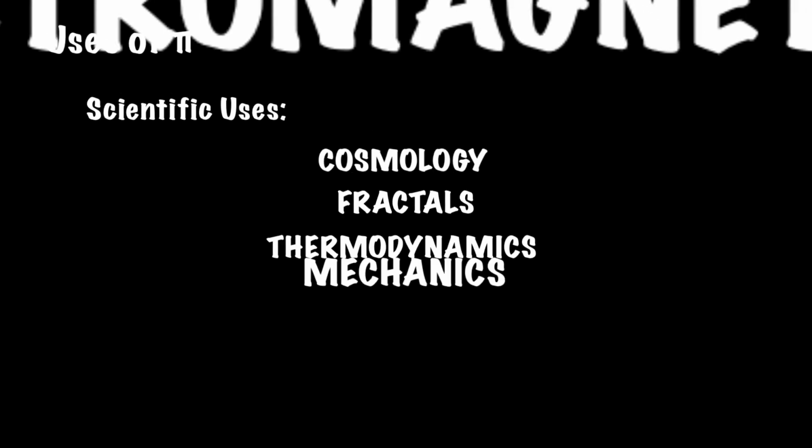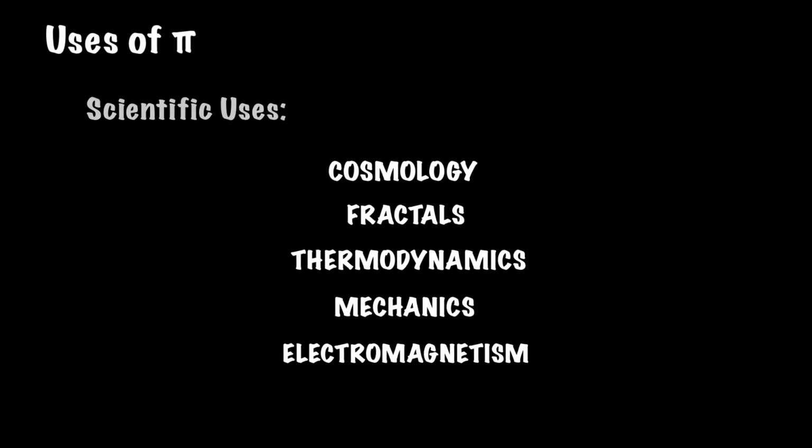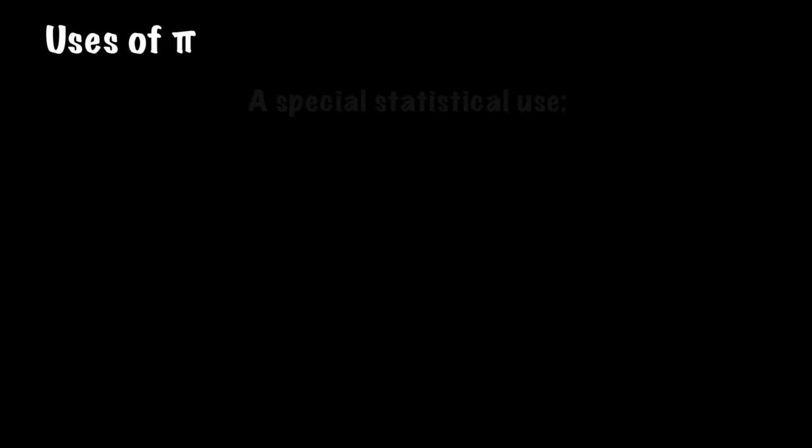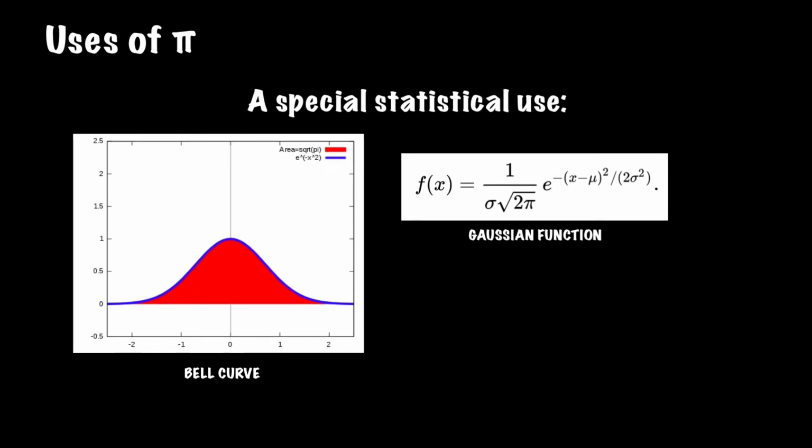Even outside of pure mathematics, pi is pretty useful. In the realm of the sciences, pi is found heavily in cosmology, fractals, thermodynamics, mechanics, and electromagnetism, and is necessary in producing meaningful outcomes in calculations. One interesting use in statistics relating to pi is that of the bell curve. Shown is the Gaussian function for a bell curve, which includes the factor of 1 over the square root of 2 pi. This factor allows the area under the graph to be equal to 1, which is necessary for a bell curve in a probability distribution.